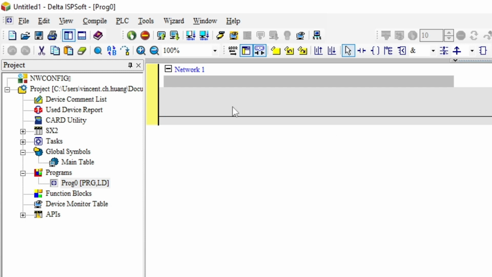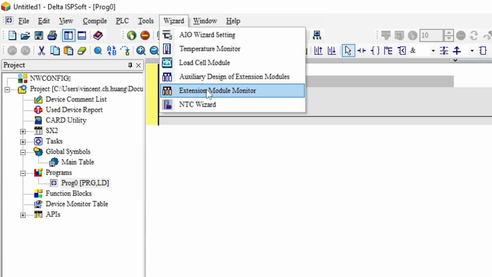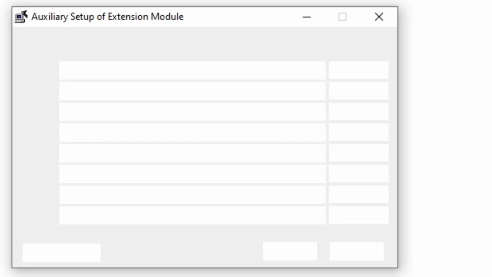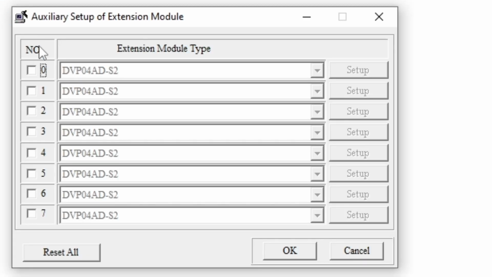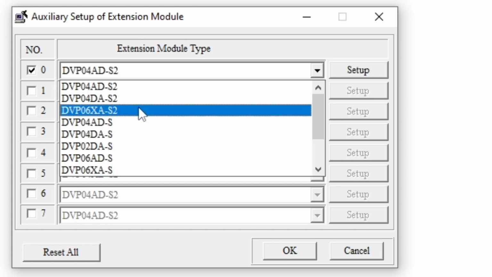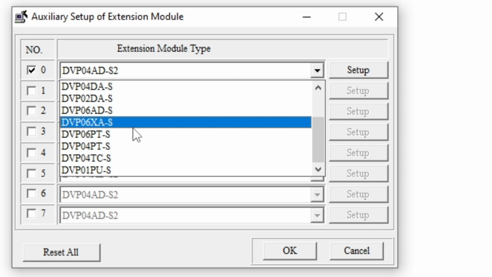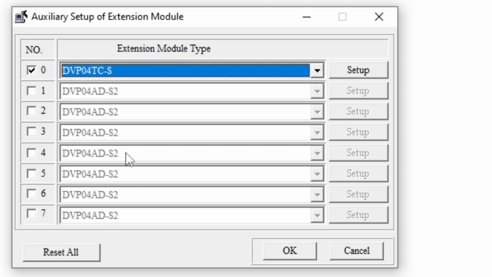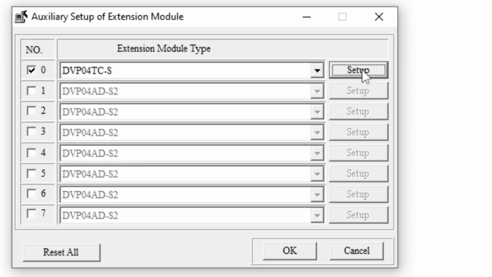Modules. So we can open up the wizard, and there you select the design file extension modules. So you select the first module. For example, if you connect to 04TC-S, then set up.